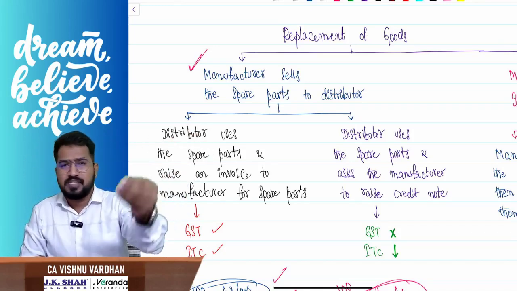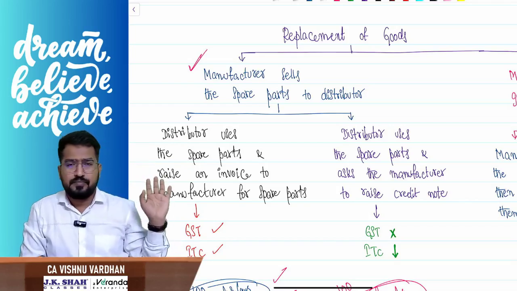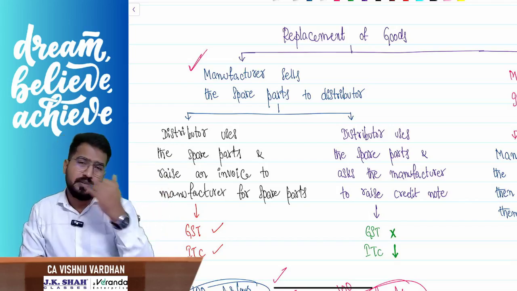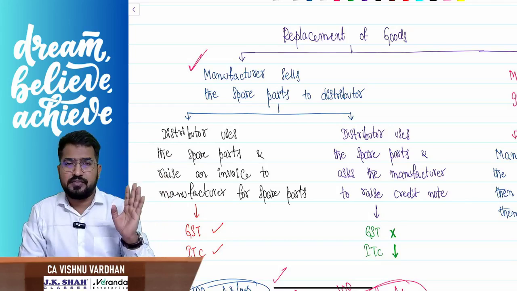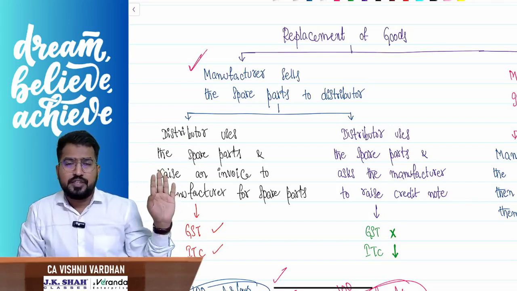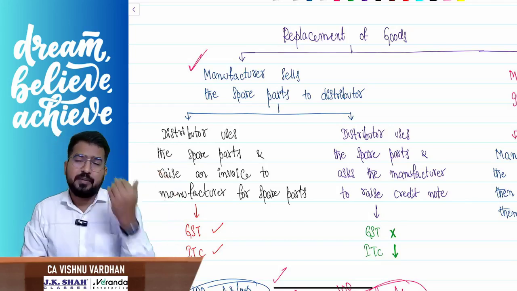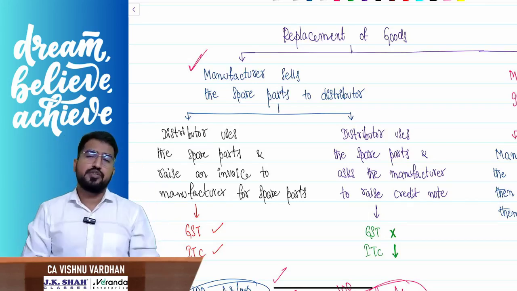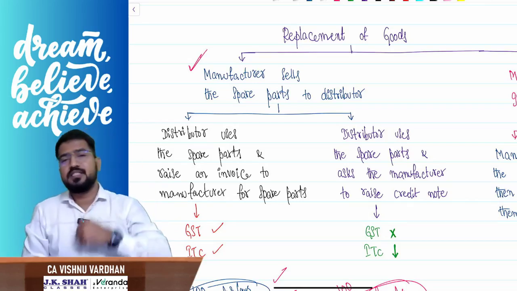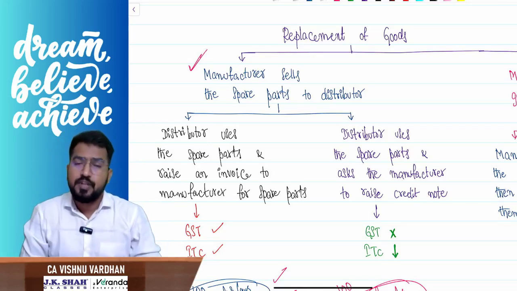Sir, like this, for the spare parts I have used, please give me the money, give me the GST, and you take ITC. So, transaction closed. Or there is another option: the manufacturer is already selling the same spare parts to me, he raised an invoice on me, charged GST, and I took ITC. What should I do now?